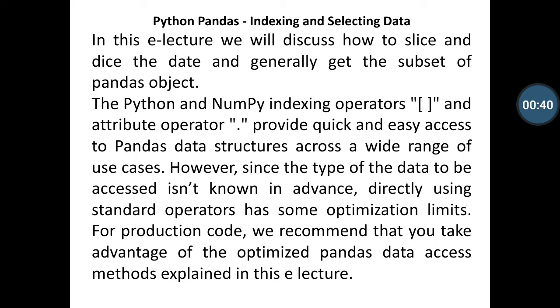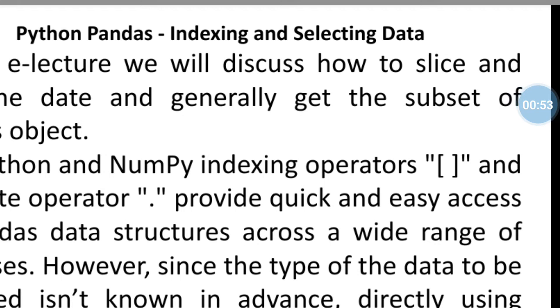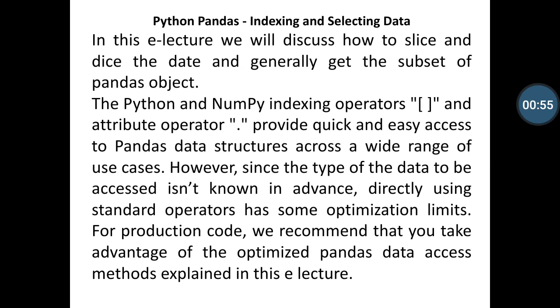However, since the type of data to be accessed isn't known in advance, directly using standard operators has some optimization limits for production code. We recommend taking advantage of the optimized pandas data access methods explained in this e-lecture.